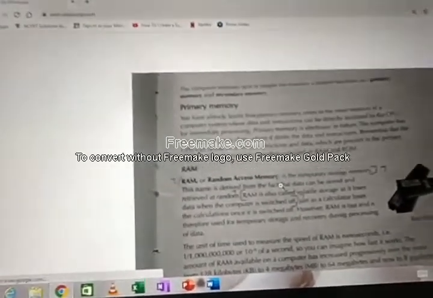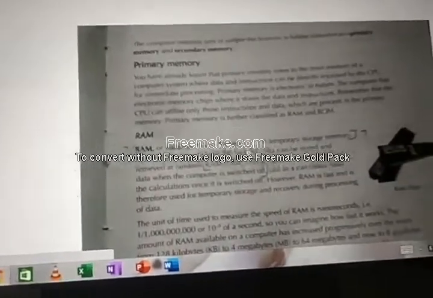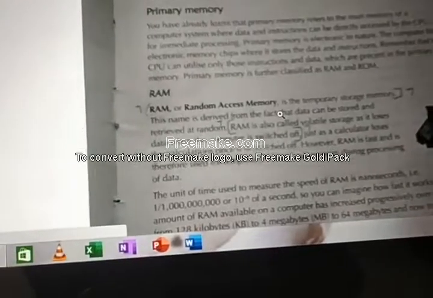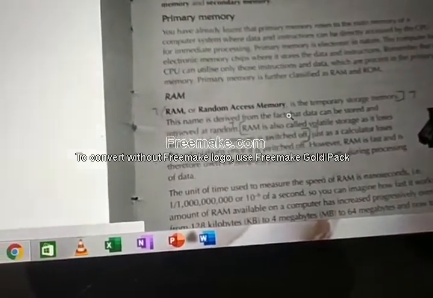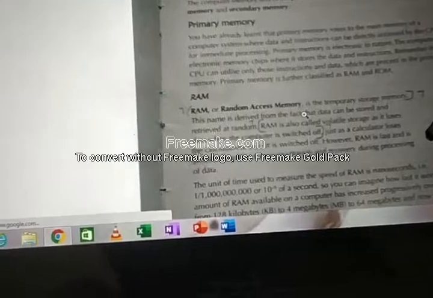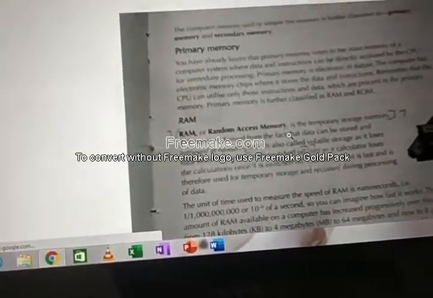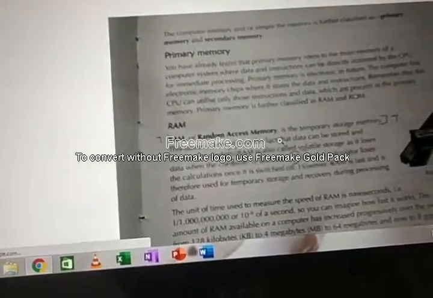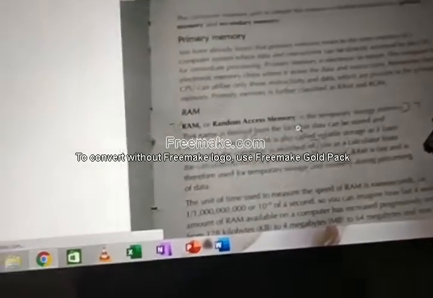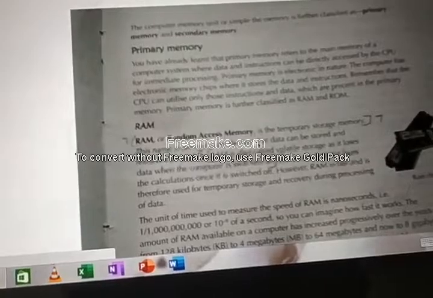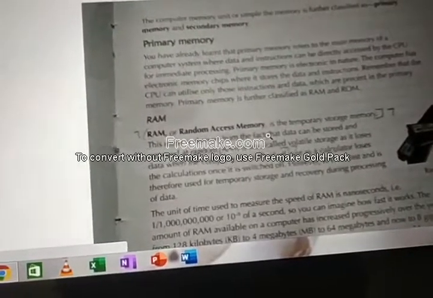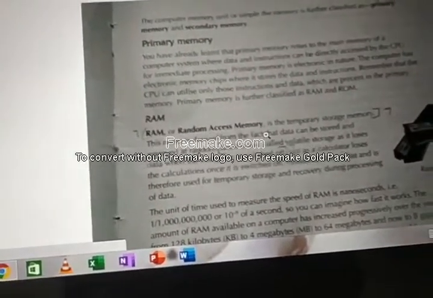Okay. What is the speed of a RAM? How do we measure the speed of a RAM? A unit of time is used to measure the speed of a RAM. How is it measured? A RAM reads an instruction or data in nanoseconds.